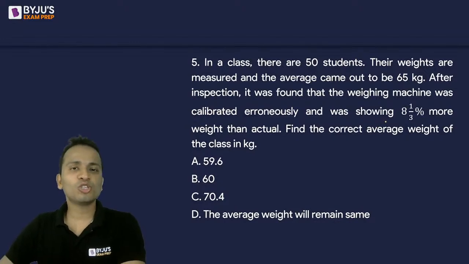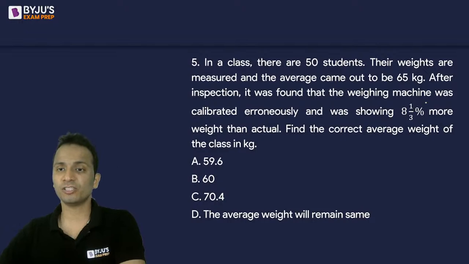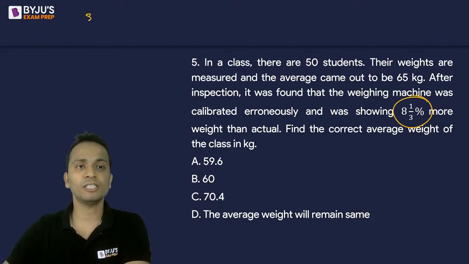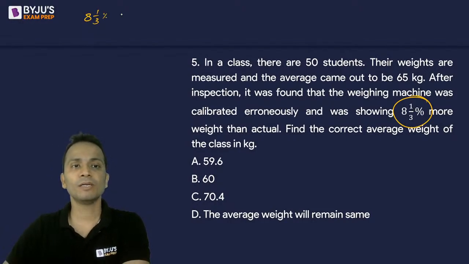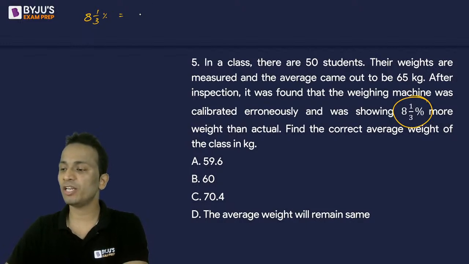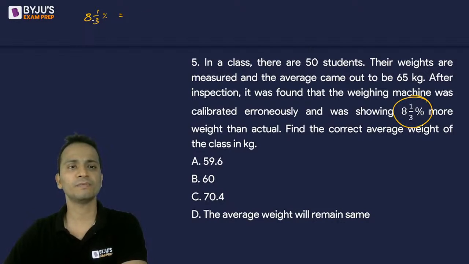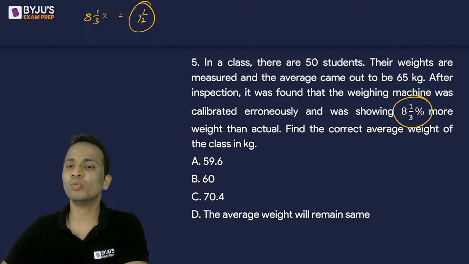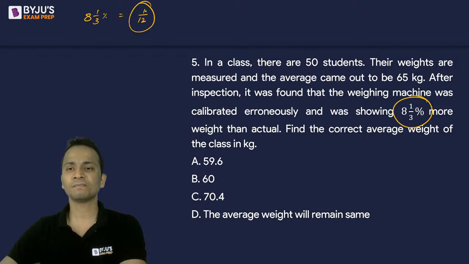Now here comes the usage of remembering percentage equivalents of fractions. 8 1/3 percentage. What is the fractional equivalent of this? Anyone would like to write the fractional equivalent of 8 1/3? Okay, so I'll write it as 1 upon 12. So 8 1/3 percentage is equal to 1 upon 12, right?